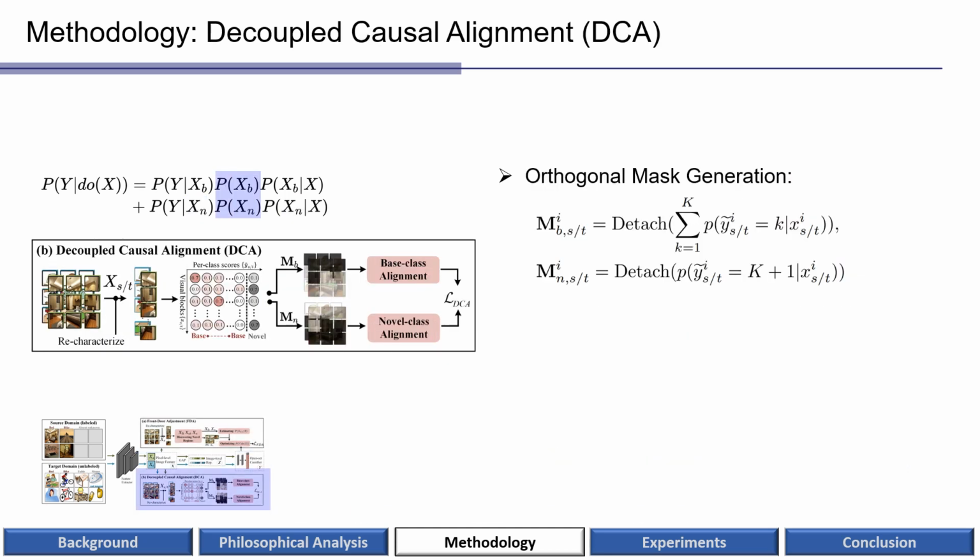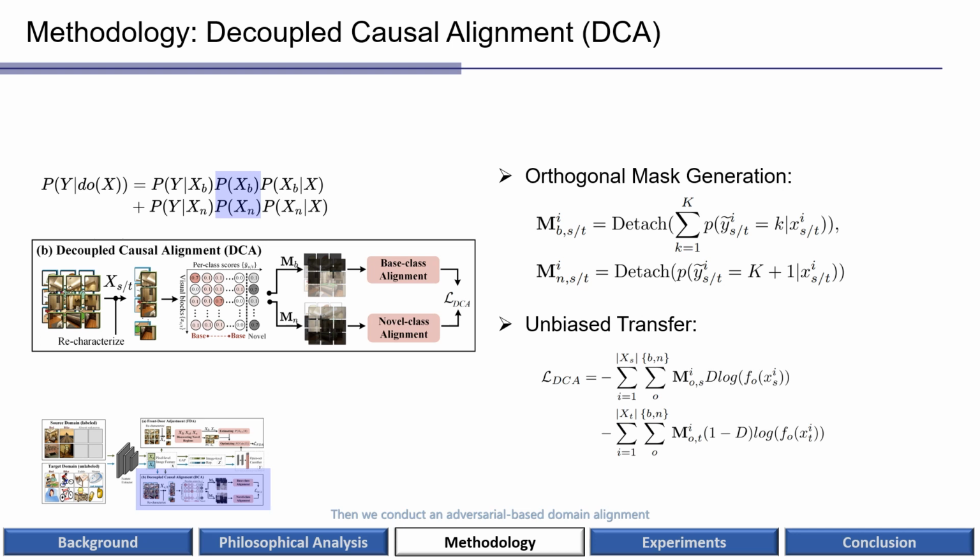In the second module, we aim to align the base and the novel class distribution at the region level. To achieve this, we first generate the orthogonal mask to decouple images into base and the novel class regions, which considers the base and the novel class prediction confidence. Then, we conduct an adversarial-based domain alignment to transfer the base and the novel class distribution in parallel.